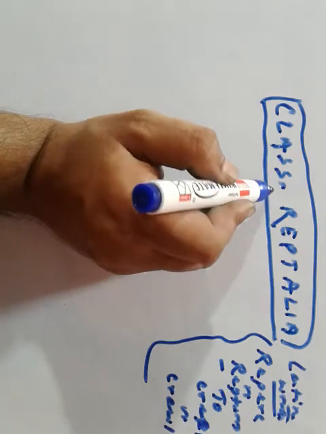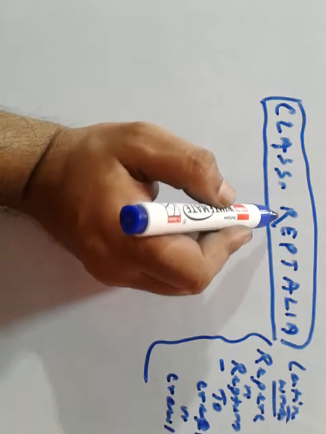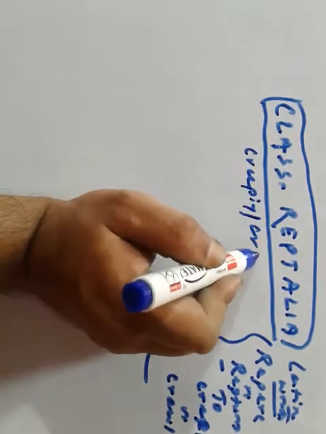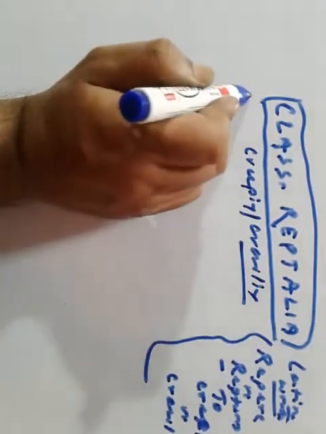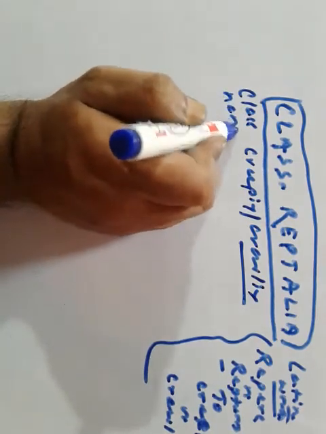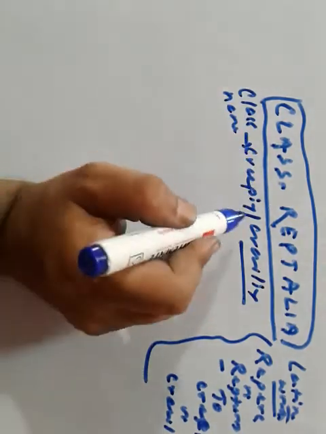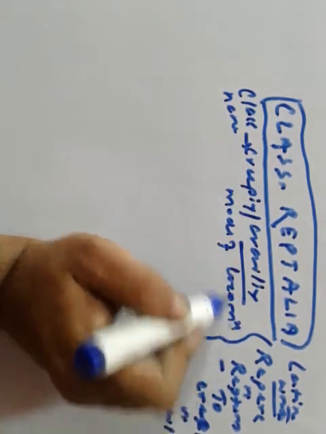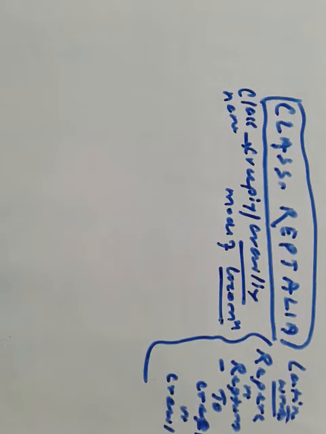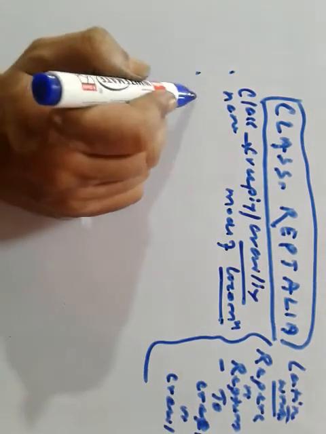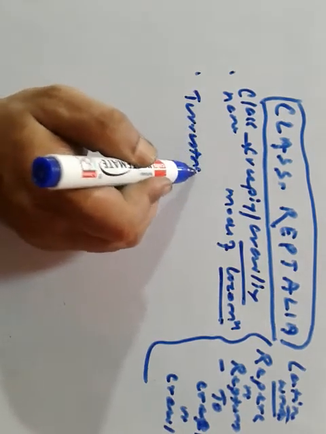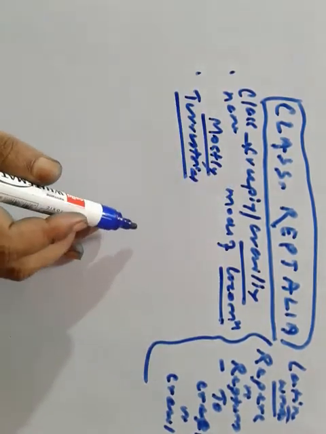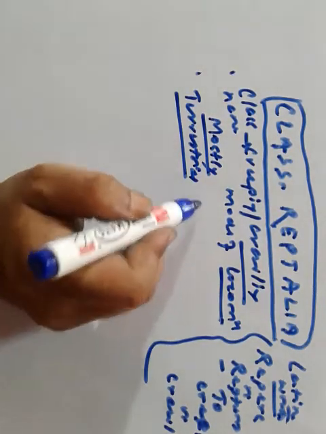So the class name Reptilia has been given due to their creeping and crawling mode of locomotion. Mostly they are terrestrial.